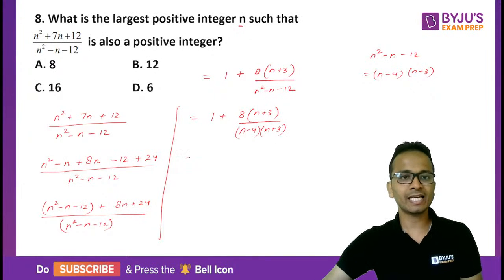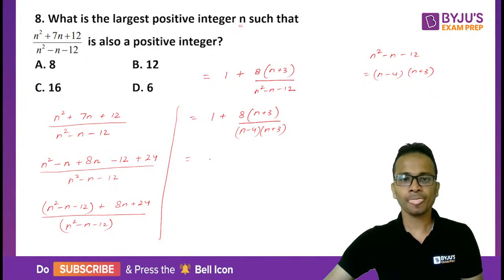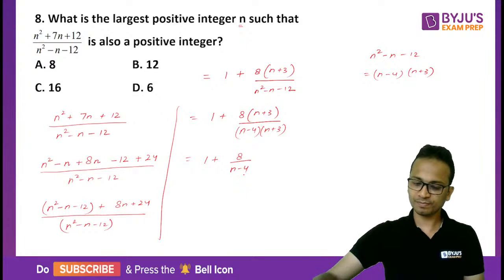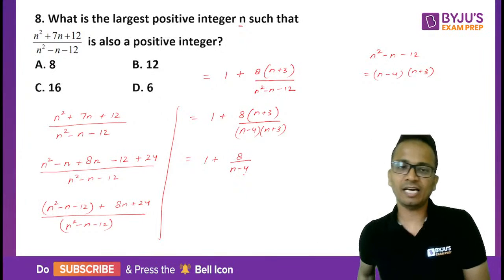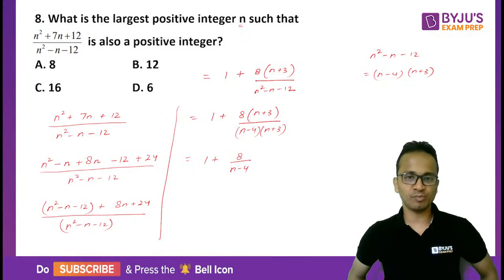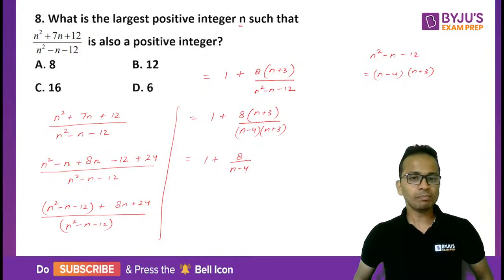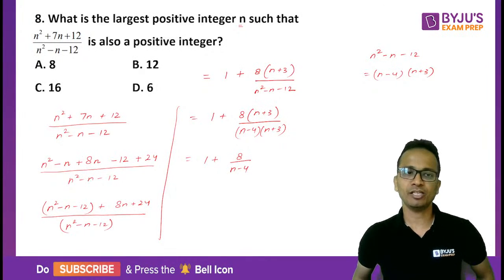N plus 3 will get cancelled. Okay, so I'll be left with 1 plus 8 divided by n minus 4. Now I have it as the expression. So this is the simplified form of the entire expression: 1 plus 8 upon n minus 4.